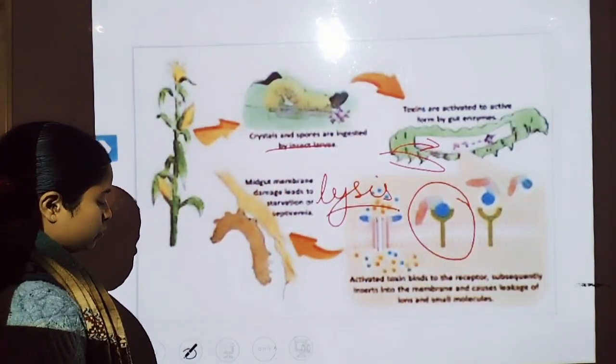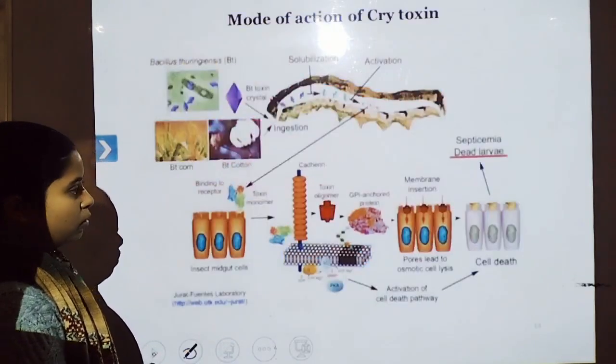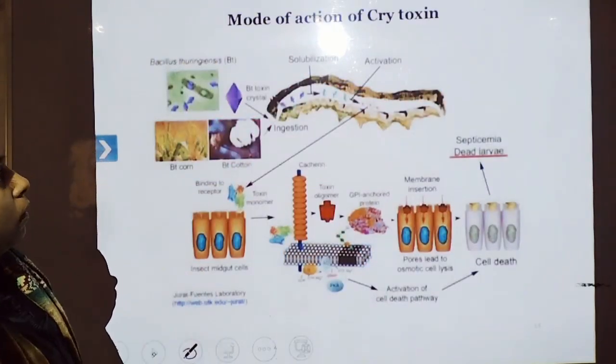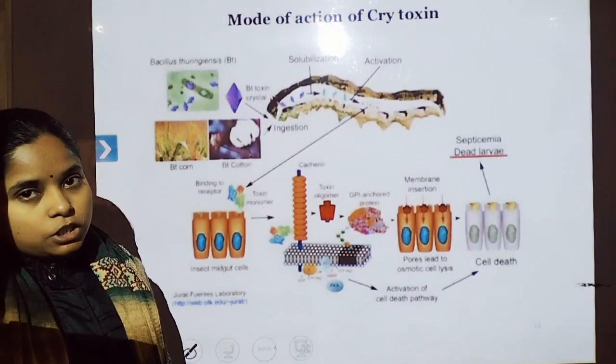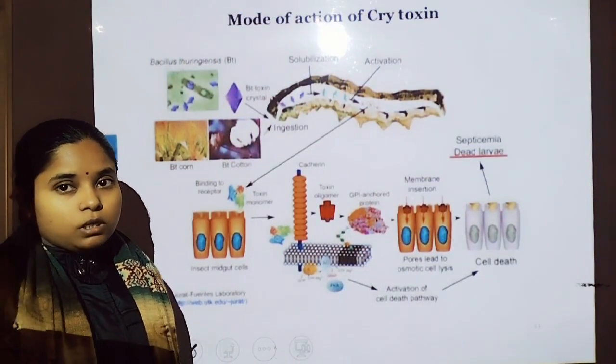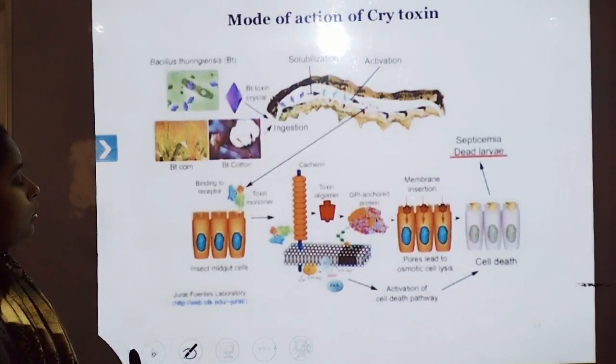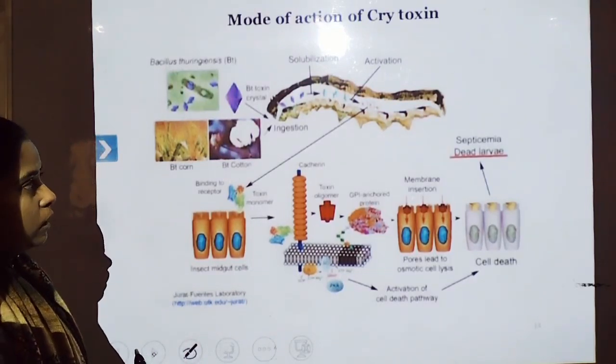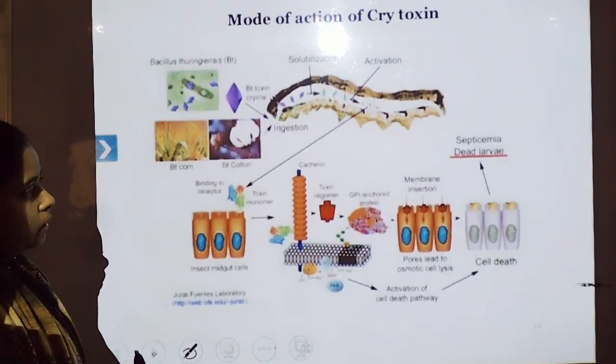So here is the overall action. The diagram shows how the solubilization of protoxin occurs, and the mode of action of the cry toxin.